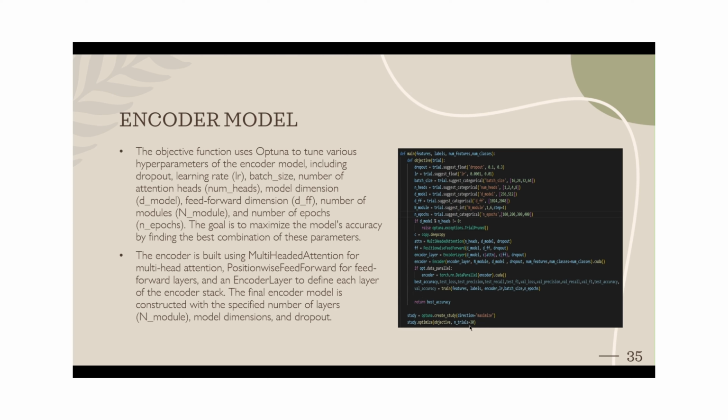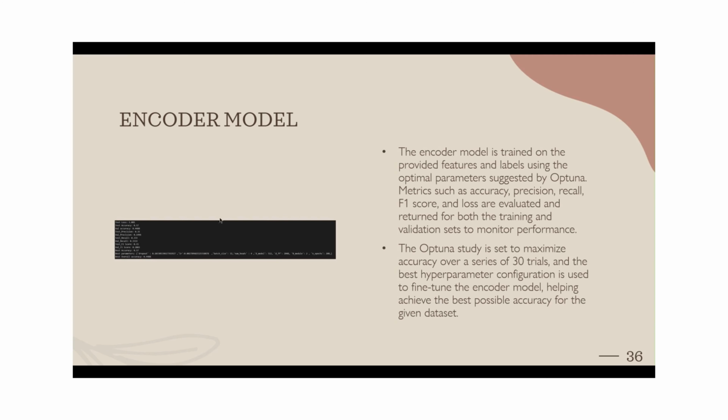This has been run 30 times to maximize the best accuracy. The best accuracy is nothing but the validation accuracy here itself. At the end, these are the scores that we have got.